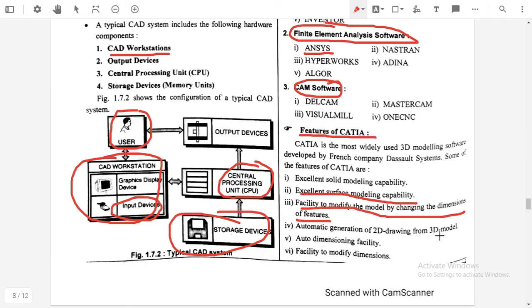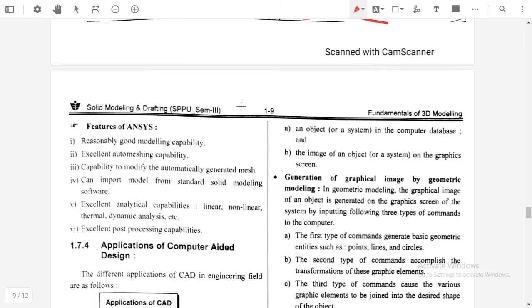Automatic generation of the 2D drawing from the 3D model, means once we prepare a 3D model, then by using CATIA we can convert it directly into 2D forms, or we can obtain the different 2D views of the object. Then the third one is the auto dimensioning facility, means it can provide the dimensions automatically, or we can provide the dimensions very easily. There is no need for a complicated process for changing the dimension. These are the features of CATIA.